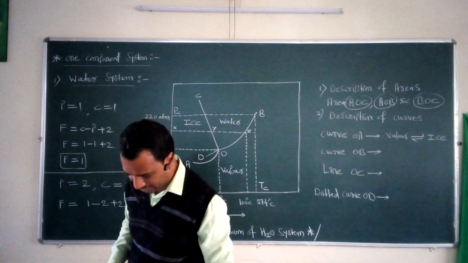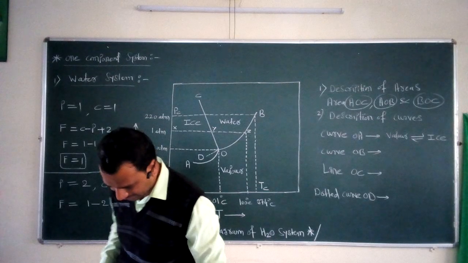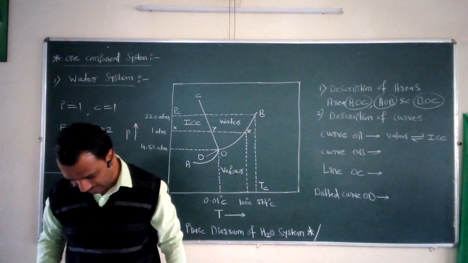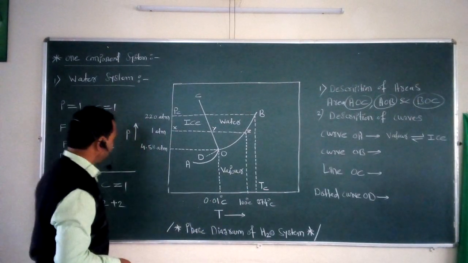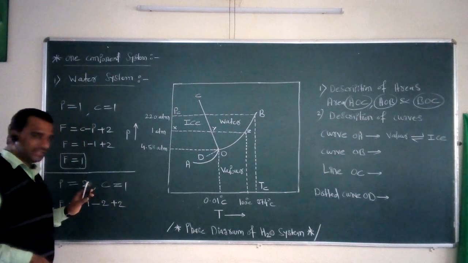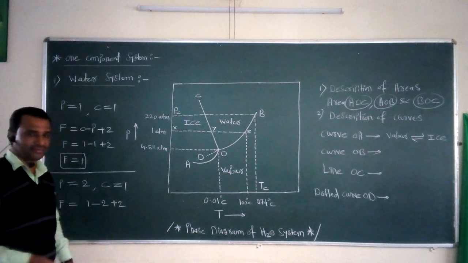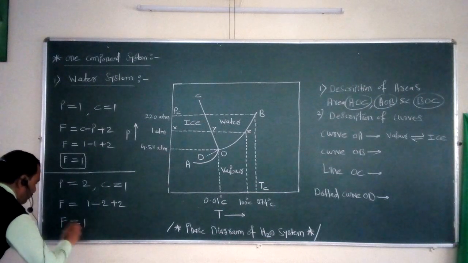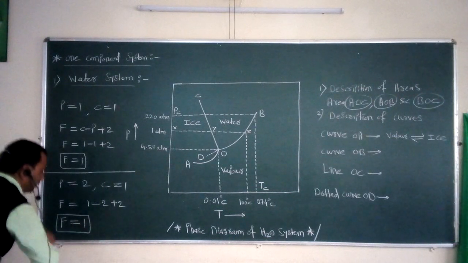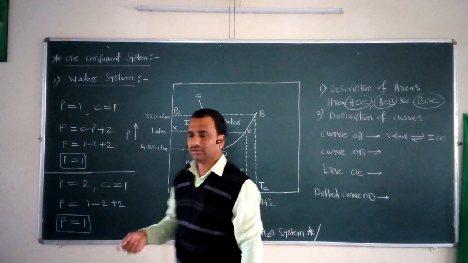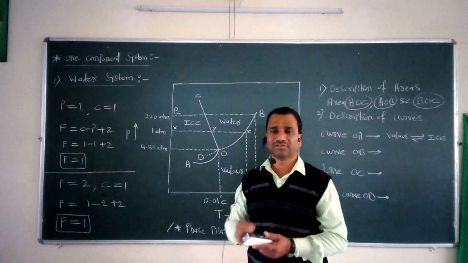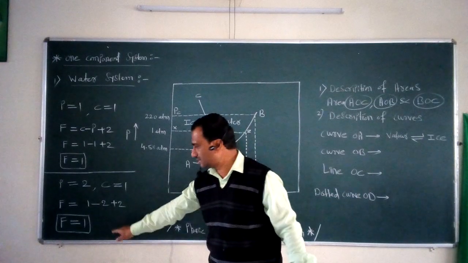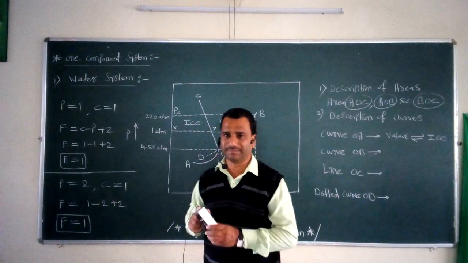That's how we can say that along this curve OA, the system is called the monovariant system.